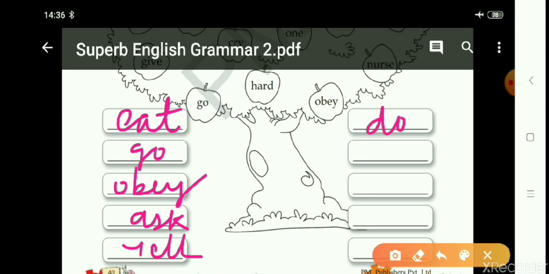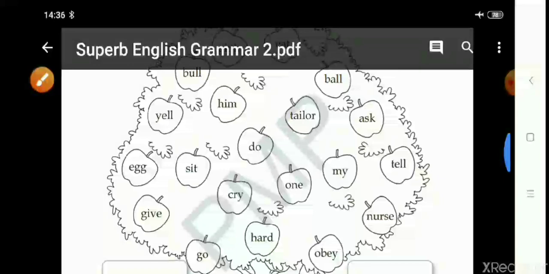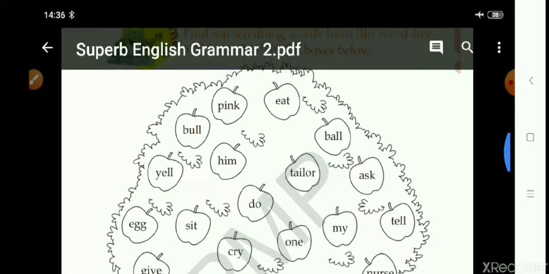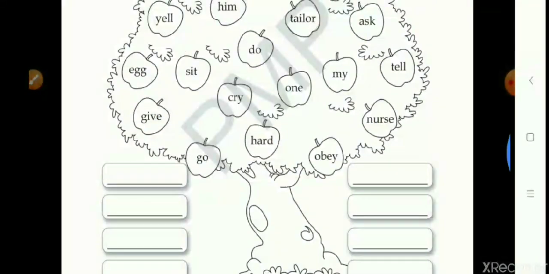Okay, then give, sit, and what else? Two more are left. Let's see which ones those were. Tell and cry. Tell and cry were left. So we'll write tell and cry.